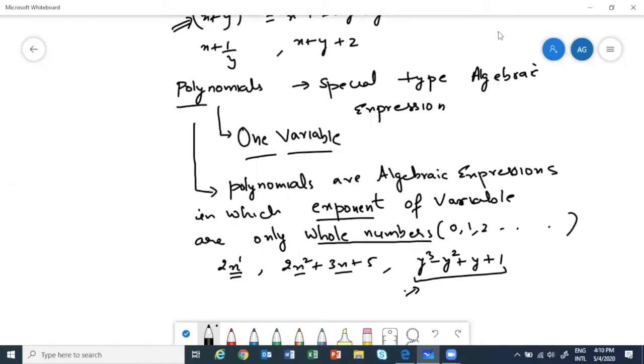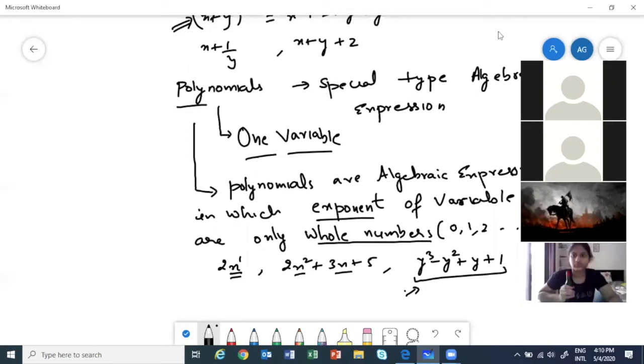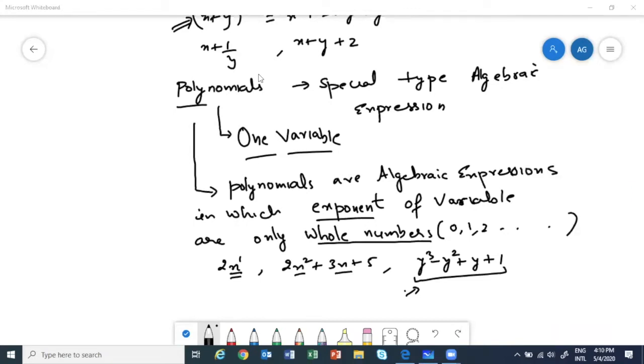No, Umar, we haven't come to monomial, binomial and all. We will come to those. But right now, just try to understand the definition. The definition says that the exponent cannot have any other power. I will give you some examples of algebraic expressions which are not polynomials, then you will understand even better. All the examples I gave you have only one variable. I know the topic is new and a little confusing, but I try to make things simple.